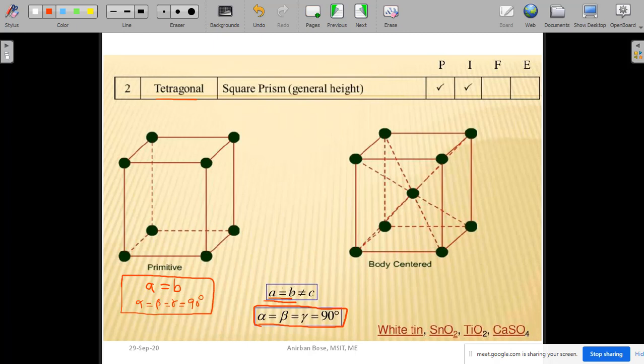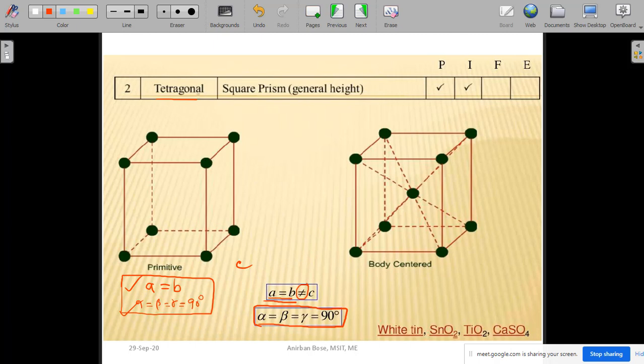Remember, equality is a rigid relationship, while not equal to is not a rigid relationship. That means C is independent and can take any value. But the definition is that for tetragonal, A has to be equal to B, and alpha, beta, gamma have to be the same and equal to 90 degrees. This is what we mean by the tetragonal crystal class.